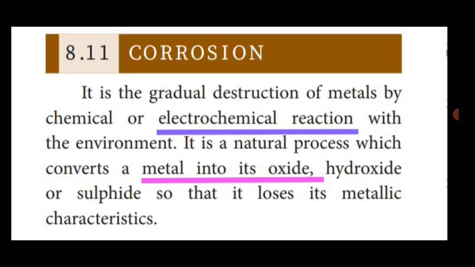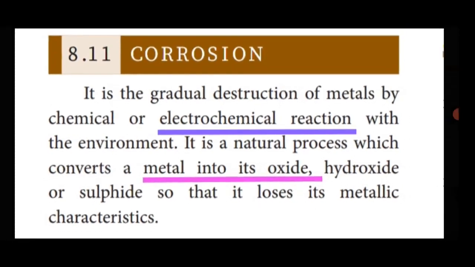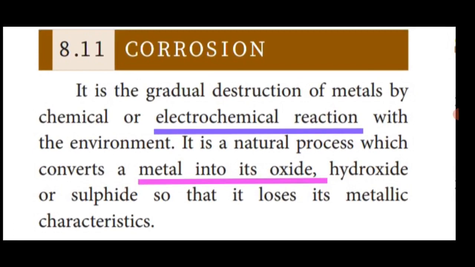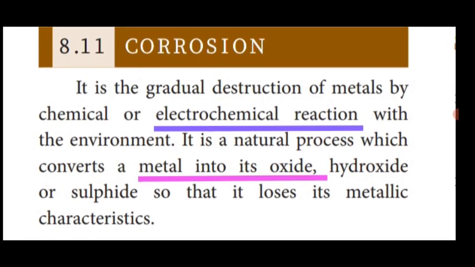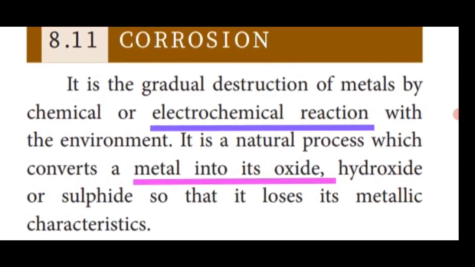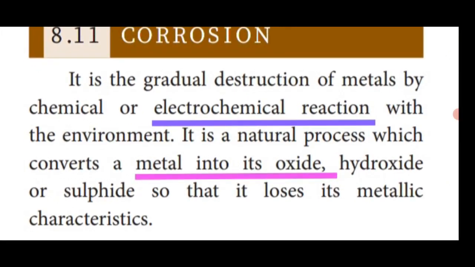How does metal convert into metal oxide, metal hydroxide and metal sulfide? If the metal is converted into metal oxide, metal hydroxide and metal sulfide, it loses its metallic characteristics in a natural process. This is the destruction of metal. By what process? Chemical or electrochemical reaction. During chemical and electrochemical reaction, the metal can be changed into metal oxide, metal hydroxide and metal sulfide, so it loses its metallic characteristics.